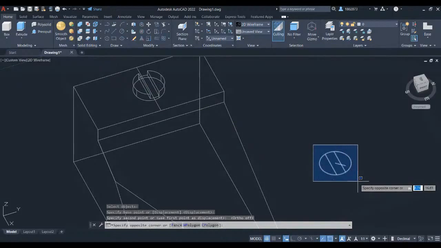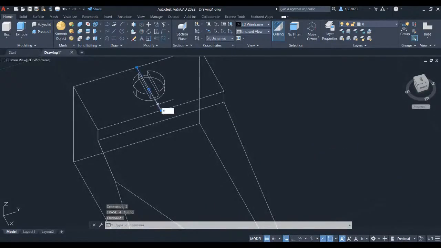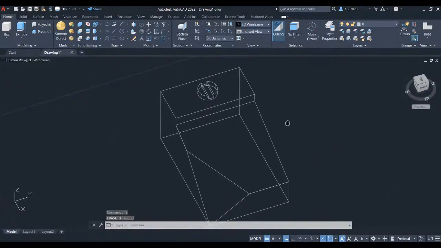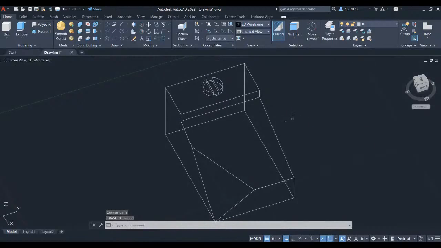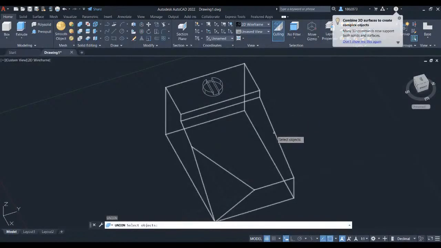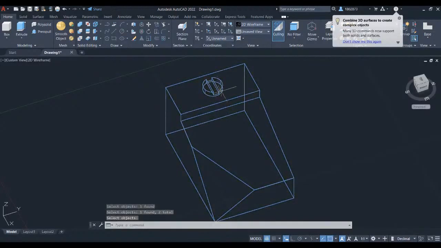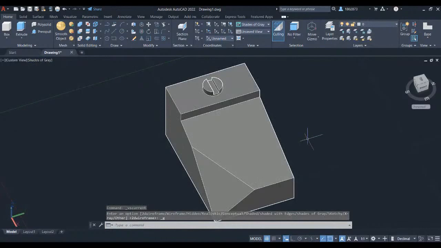Let's erase the lines. Pressing Uni for union and press enter. Select the two objects and press enter. Let's change the view style into shades of gray.